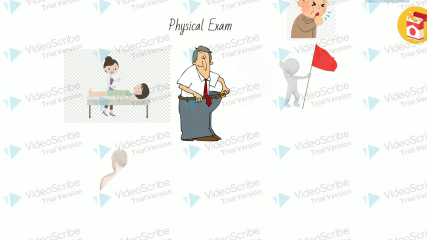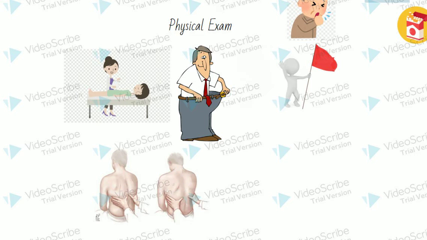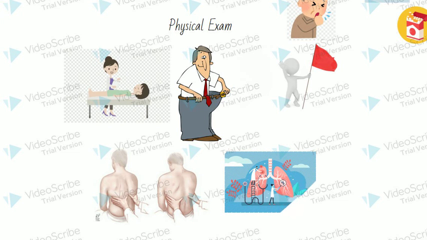We can also palpate the anterior and posterior chest to assess for symmetrical chest expansion and tactile fremitus, which is a palpable vibration that we should feel equal bilaterally. Finally, the last part of the physical exam is auscultation of the posterior and anterior chest, which is important to listen to the presence of normal or adventitious breath sounds.